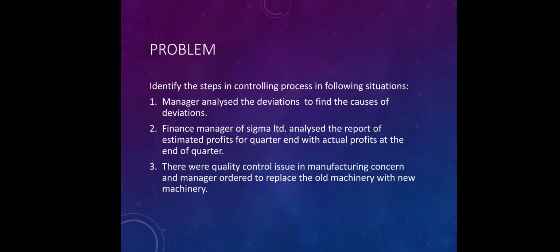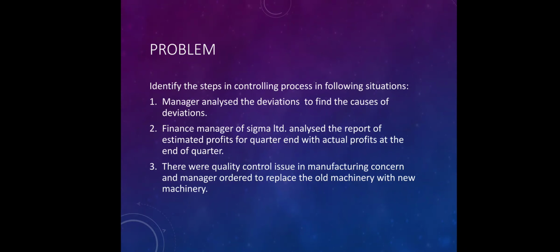Now the second part of the question: the finance manager of Sigma Limited analyzed the report of estimated profits for the quarter with actual profits at the end of the quarter. You can see in these lines the performance is analyzed by the manager.